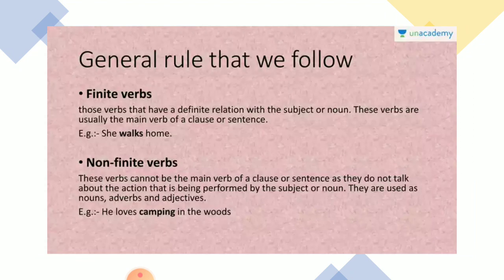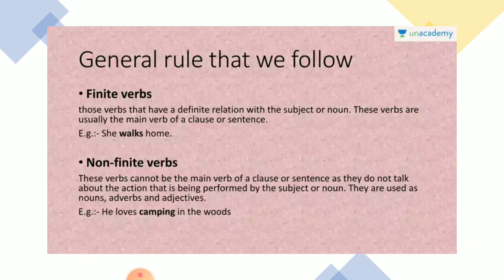Now, first of all, what are finite verbs? Finite verbs are those verbs that have a definite relation with a subject or a noun. These verbs are usually the main verbs of a clause or a sentence. For example, she walks home. So, this verb we change as per the tenses, as per the subject, but non-finite verbs are not so.